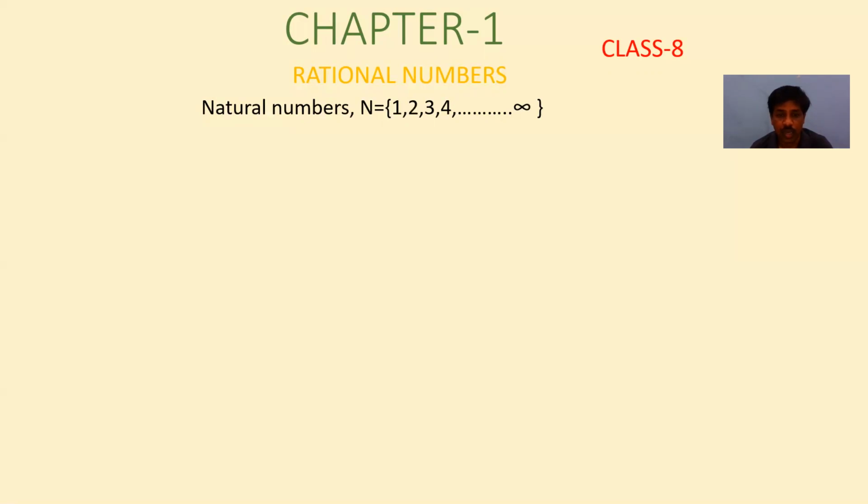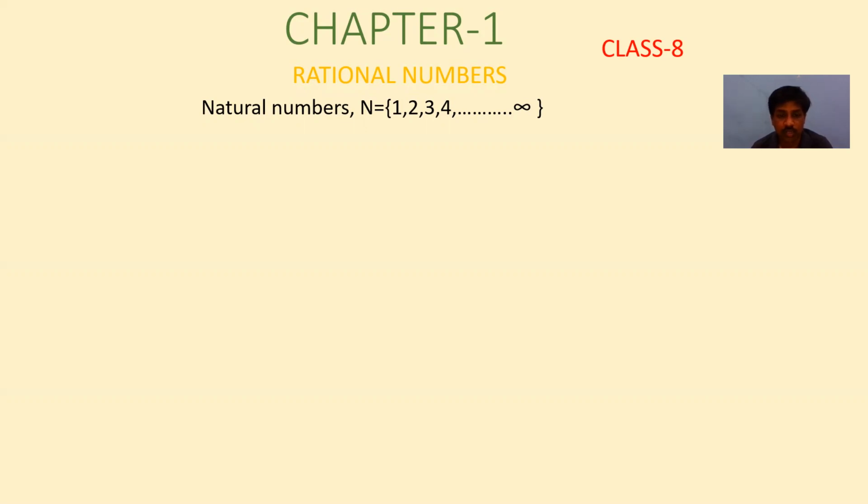How many classrooms are there in your school, you count from 1. In the same way, how many pens do you have, you start from 1, 2, 3, 4 like that. So we can say natural numbers are nothing but counting numbers.